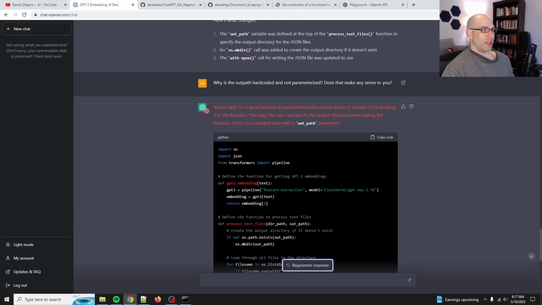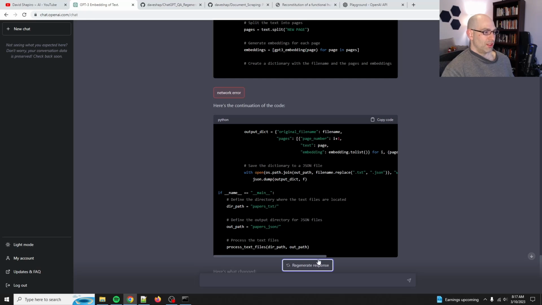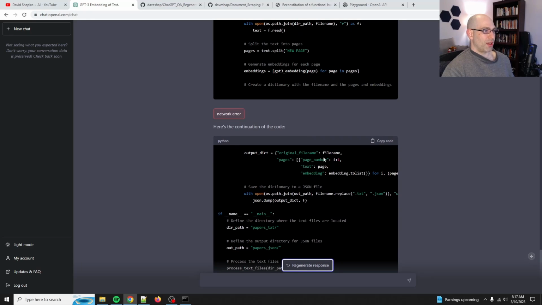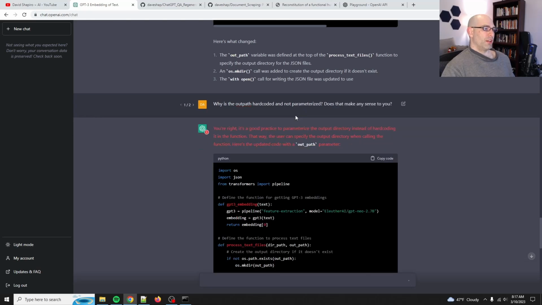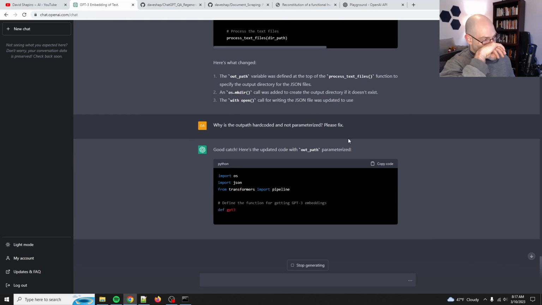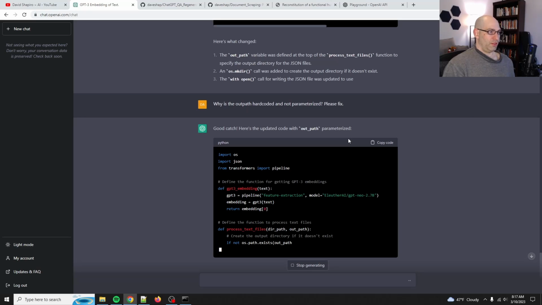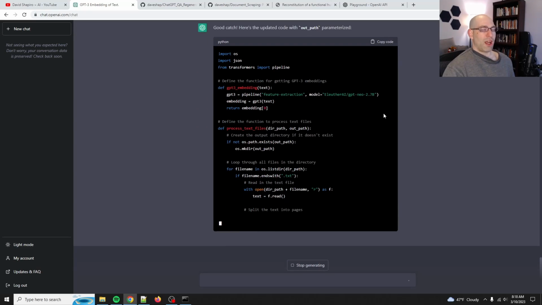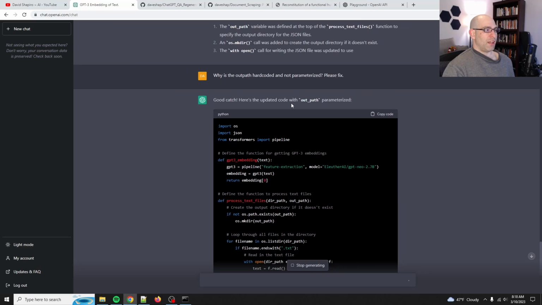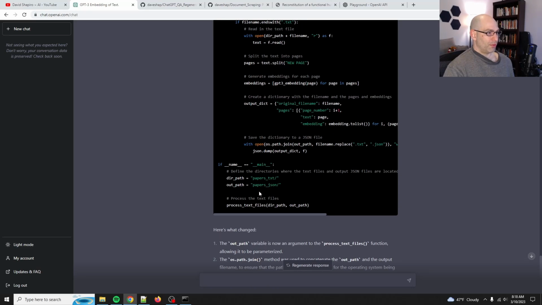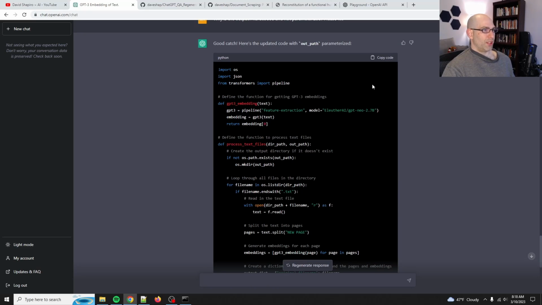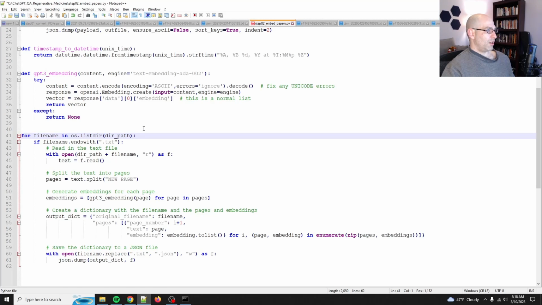No, do not. So here's the thing: when you do regenerate and it just continues, no, stop, stop, stop, because then it's broken up into two. So what I'm going to do instead is I'm going to come here and just remove the saltiness. Please fix, and let's start over. Good catch. So OpenAI, maybe you can have it as a setting, but honestly, if there's an error, I would rather it just save what it did and then pipe that in. I don't know, like, yeah, there we go. Much better. Okay, so let's copy this and come back over here.